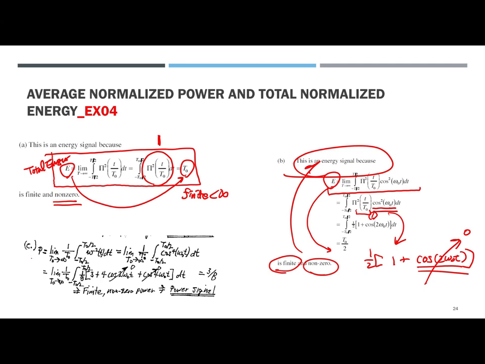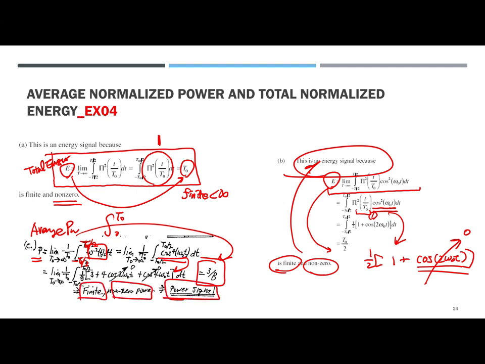We're going to try the power first: the limit as t sub 0 goes to infinity of 1 over t sub 0, integrated from minus t sub 0 over 2 to t sub 0 over 2, of w squared, which is cosine to the fourth of omega sub 0 t, dt. After applying trigonometric identities, we get a constant, 3 over 8. So the average power is less than infinity and non-zero, yes, that is a power signal. The total energy should be infinity.